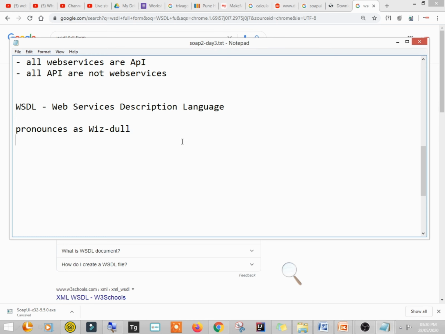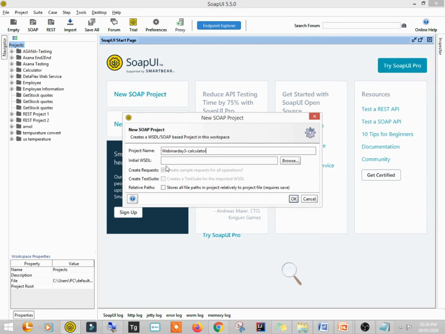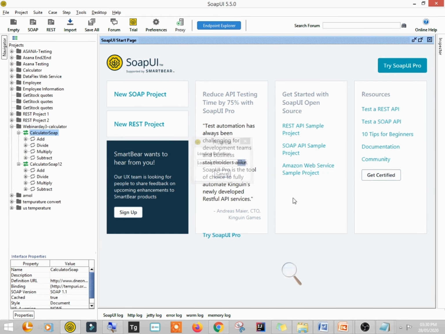So I'm just copying this WSDL URL. Here it is. Just copy this WSDL URL and paste it into the SOAP UI tool. The second parameter is the initial WSDL, right? So I have pasted it here, and now click on the OK button. So here it is, webinar day 3 calculator.